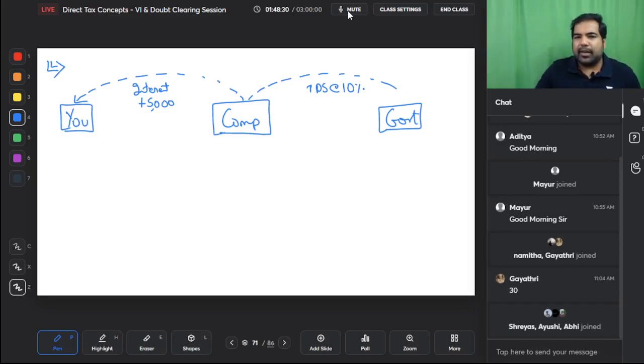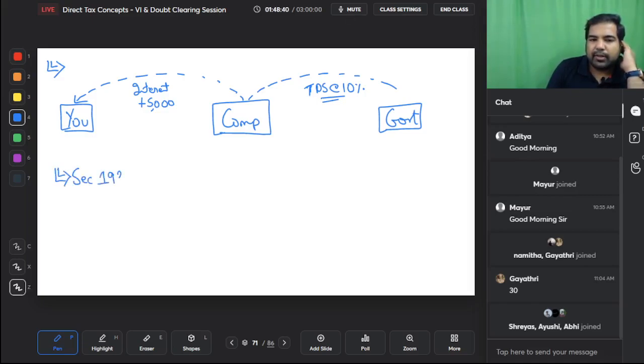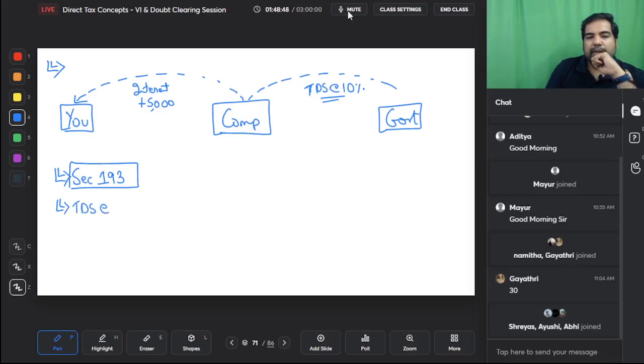This rate is standard guys for all incomes. If you saw the extremely exhausting 194EE, it's also the same. And this one is a unique section guys. This is the only section in 193. So 193 spoke about interest on securities: TDS at the rate of 10% if the amount is more than 5,000 rupees.